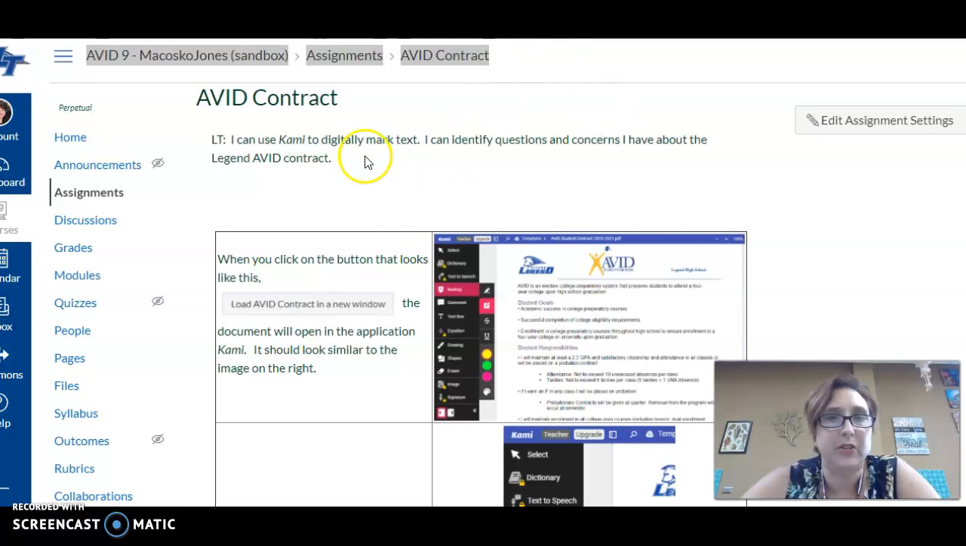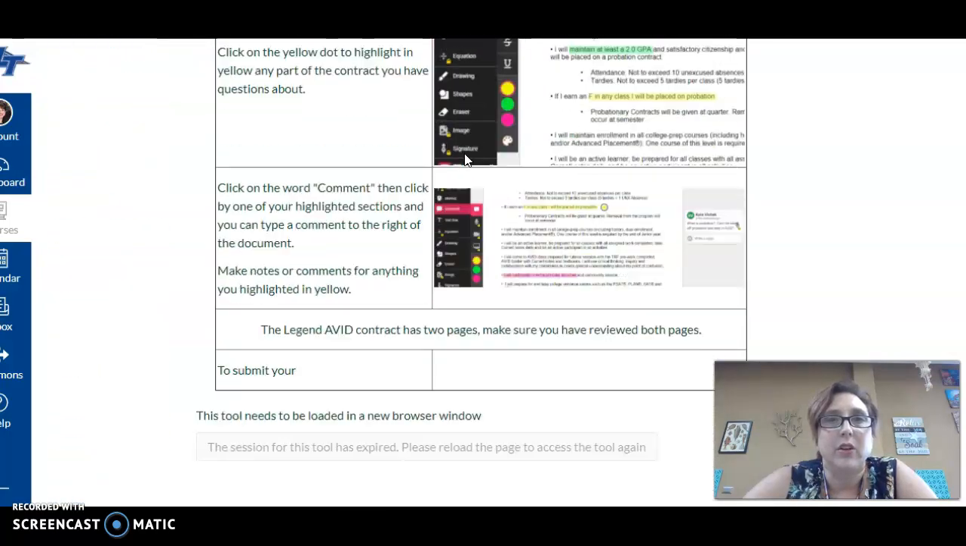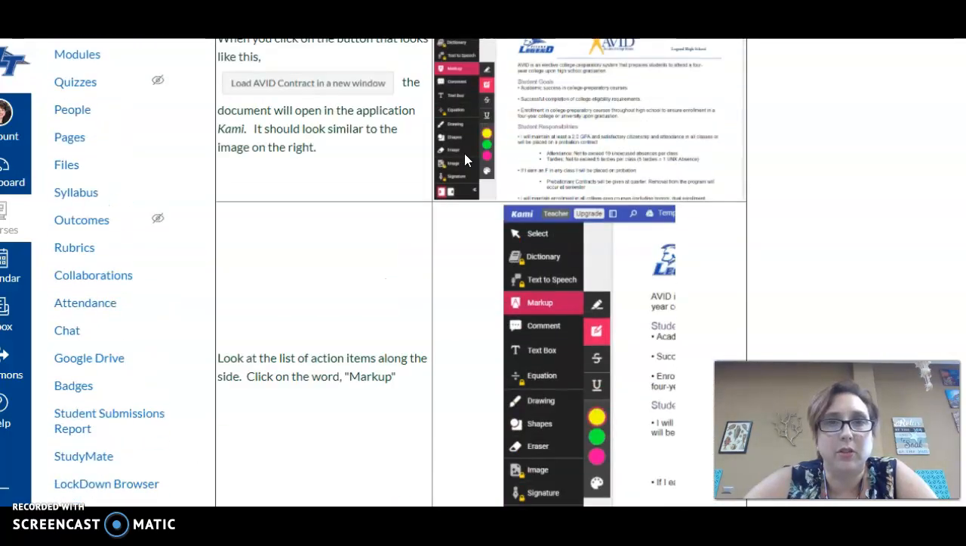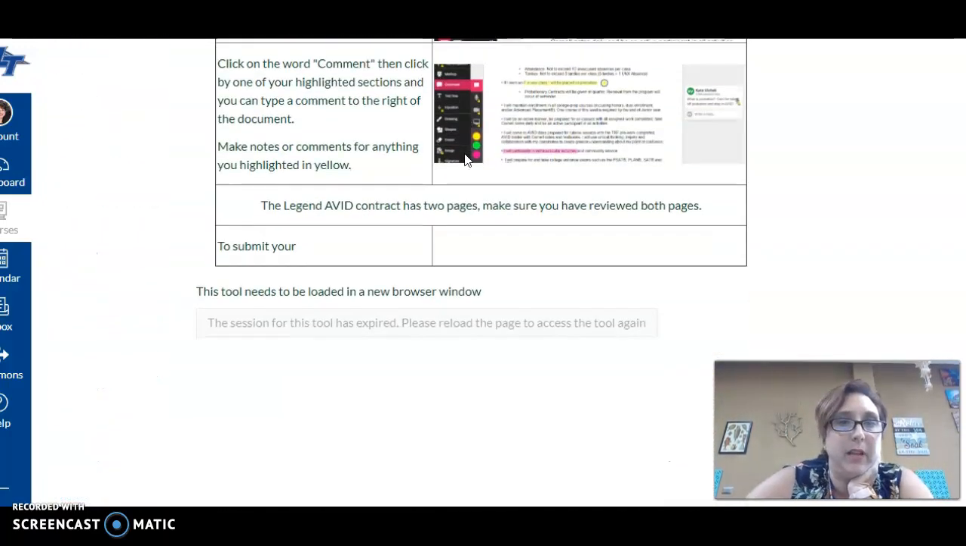So first things first, we're going to look at the assignment for Avid contracts. Our learning target: I can use Kami to digitally mark a text. I can identify questions and concerns I have about the Legend Avid contract. These are all directions written out, same thing that I'm going to go over with you verbally here.